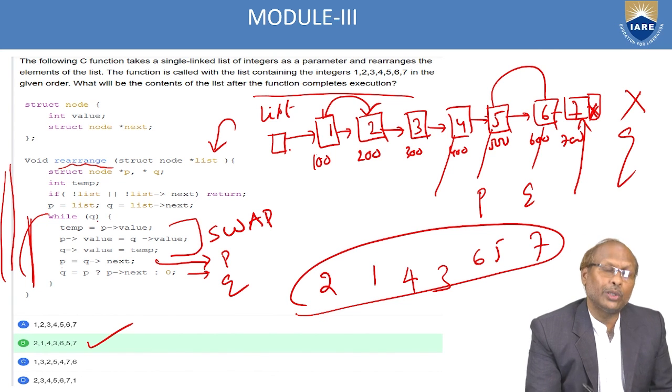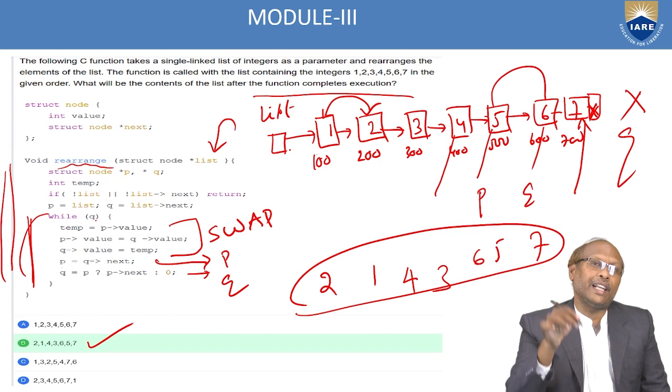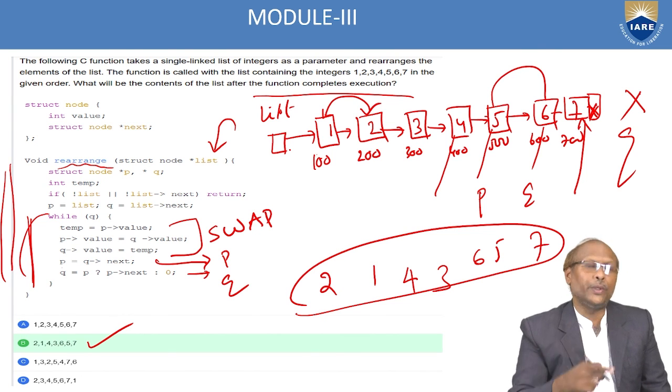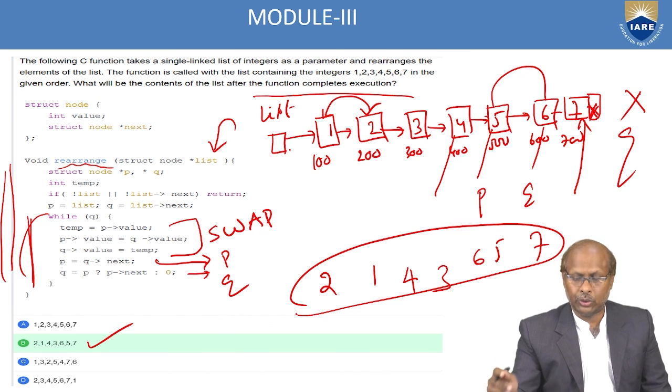And this will continue while Q. While Q means what? If Q is not null, then continue. Whenever Q is null, the condition is false. Whenever the condition is false, the loop will terminate. So this way it will execute.